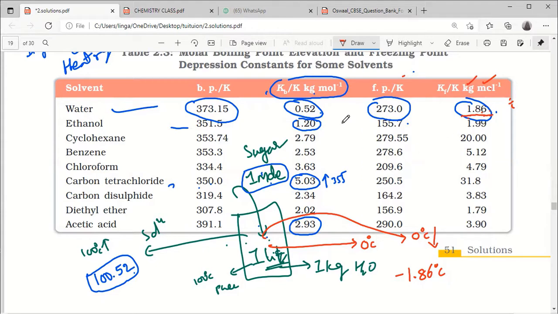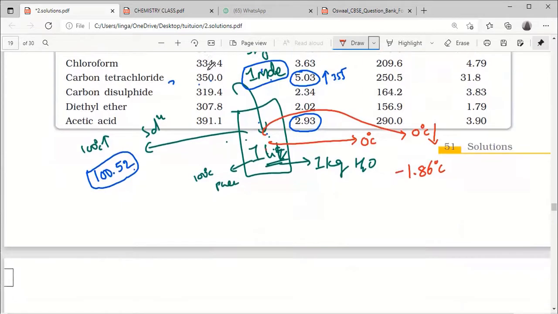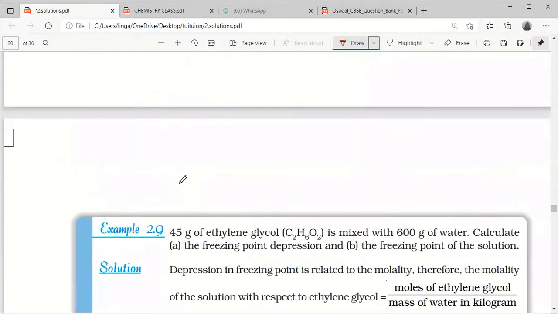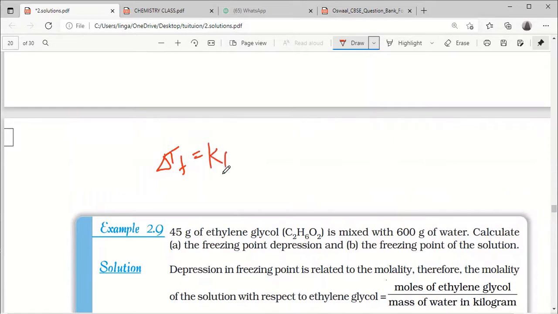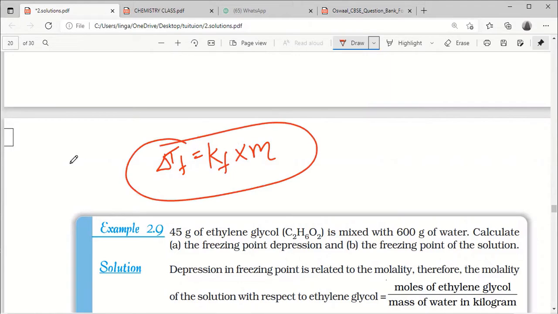Okay, these are the fixed values. Half mole, 1 mole, 2 moles, easily we can do that. Then if it is given 1 liter, 2 liter also, we can do it by cross multiplication, and we can also apply the formula. Which formula will we apply? Delta TF equal to KF into M. Right?